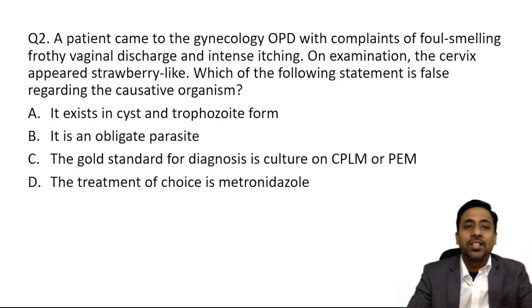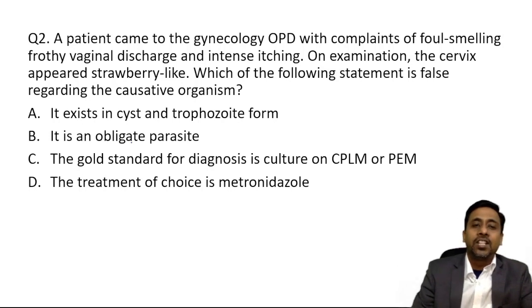Okay, on examination the cervix appeared strawberry-like. Which of the following statements is false regarding the causative organism? So the patient is suffering from vaginitis with a frothy vaginal discharge, that is a profuse vaginal discharge with intense itching, and the cervix appears strawberry-like. So the clue to the answer is these two, strawberry cervix and intense itching along with the vaginal discharge.